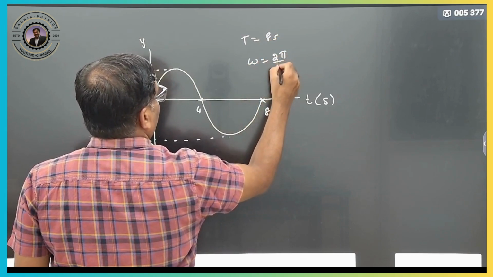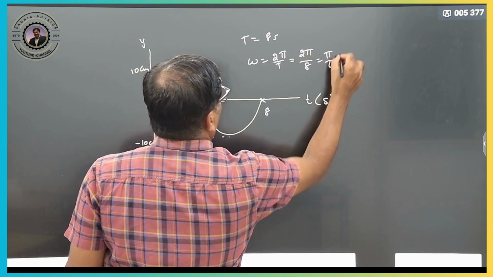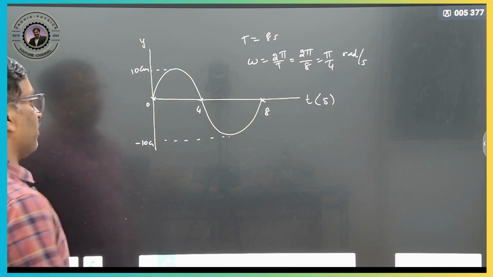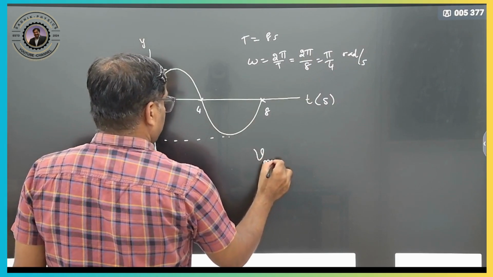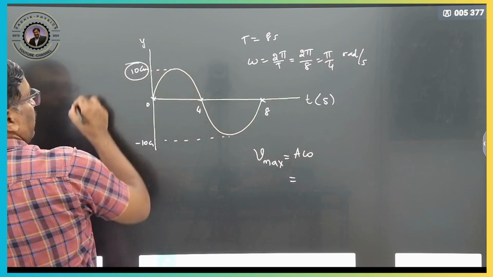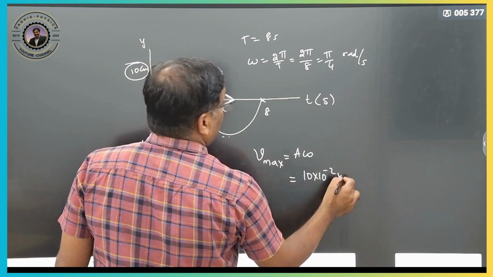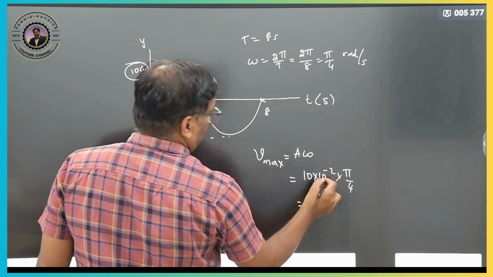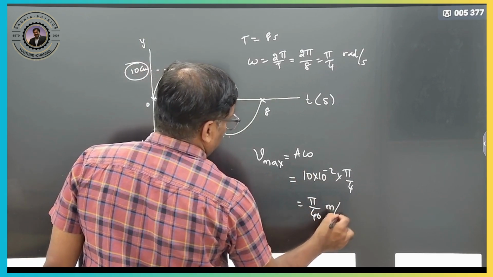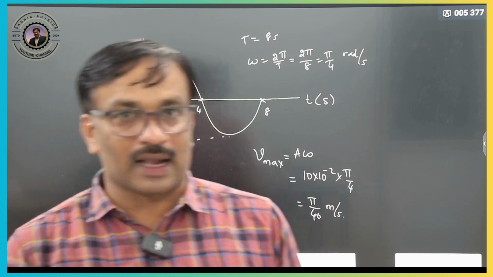We can calculate omega. Omega is nothing but 2 pi by T. So, 2 pi by 8, that is pi by 4 radians per second. We can calculate Vmax. What is Vmax? A omega, A is what? So, this is your 10 centimeter maximum displacement, no? 10 into 10 to the power of minus 2. So, omega is nothing but pi by 4. So, therefore, here it is pi by 40 meters per second. This is your Vmax.